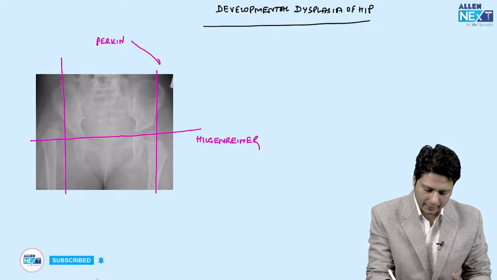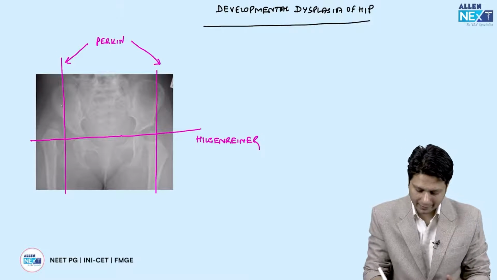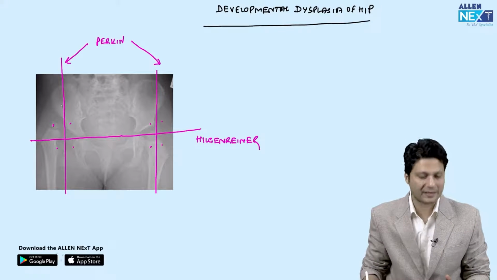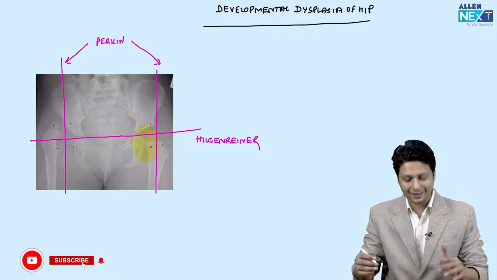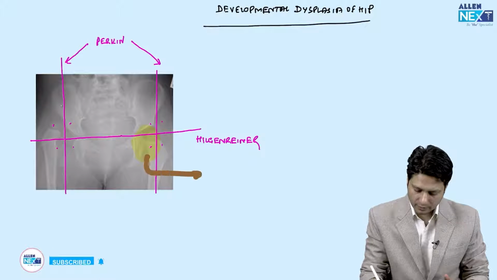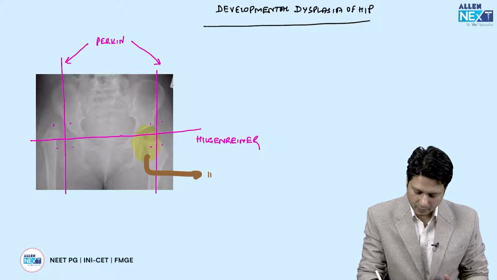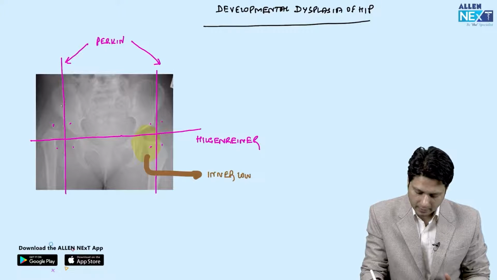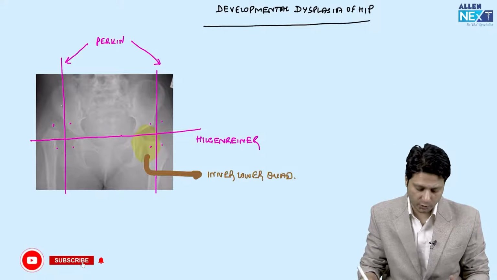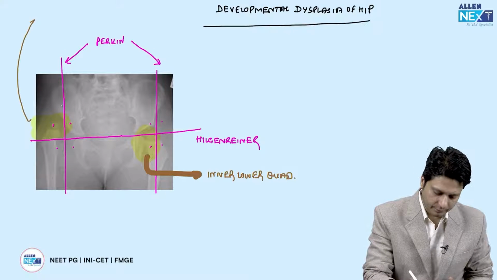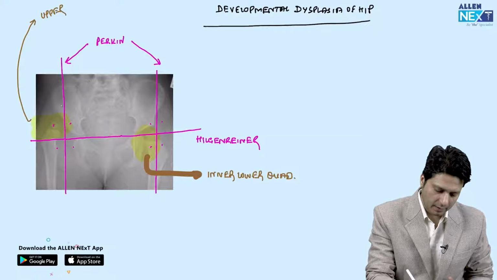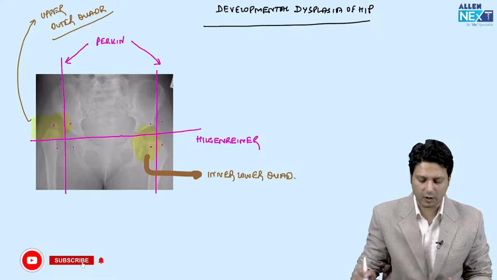Both these lines intersecting at the individual hip create a quadrant. A quadrangular space is created. Now, as you can see, normally the epiphyseal head of the femur is present in the inner lower quadrant. This is the location of the normal head of the femur. But in case of developmental dysplasia of the hip or dislocated hip joint, the epiphyseal head of the femur is present in the upper outer quadrant, right? So this is how you are going to identify developmental dysplasia of the hip on X-rays.